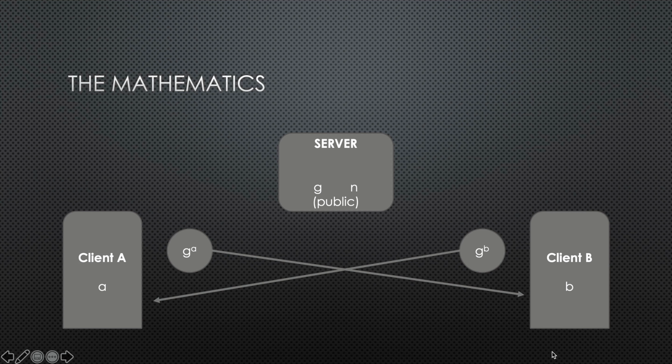Now G is usually a small number, usually a small prime number, and N is a huge number, usually 2000 bits or recently 4000 bits. Now the way the size of this number is decided is based on security and efficiency. So you usually want a larger number to increase its security, but after a certain point, the security no longer increases, but it just takes longer to encrypt and decrypt the message.